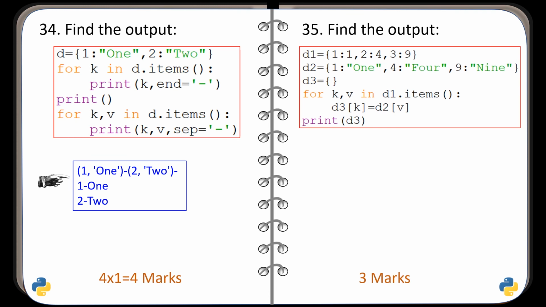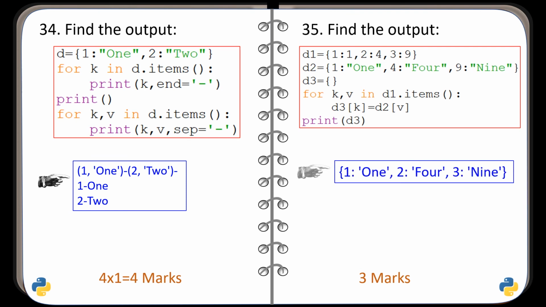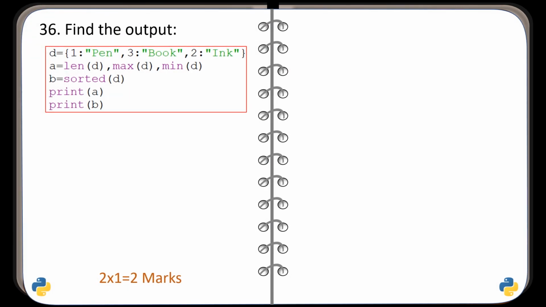Question number 35. Find the output of the given code. And the correct output is this one. Question number 36. See the code and find the output.